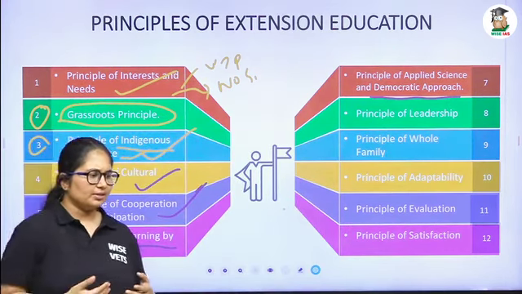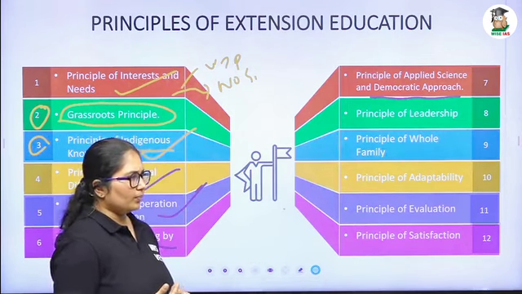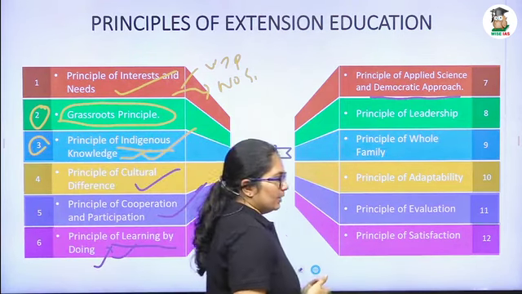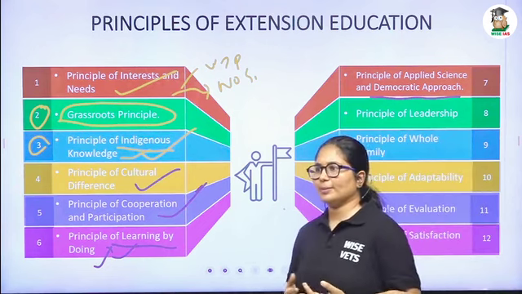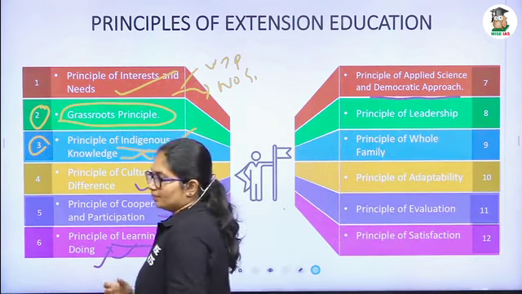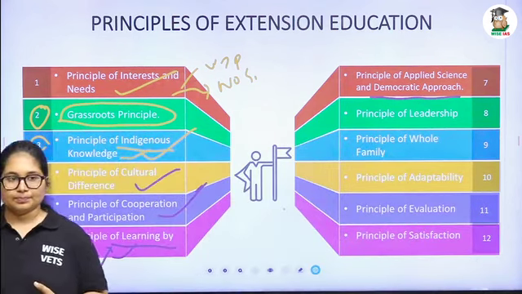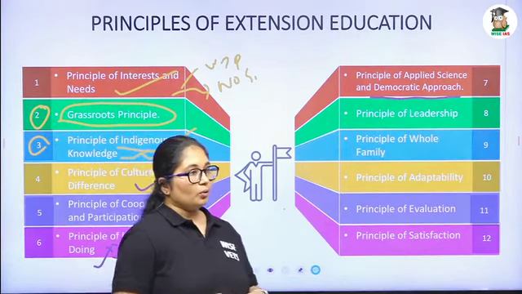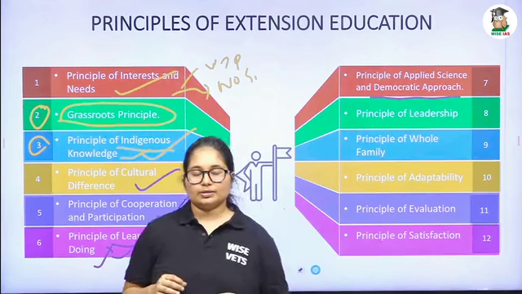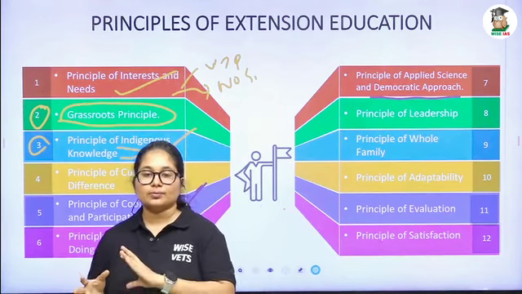Sometimes in some societies, monarchy will be there. Sometimes patriarchy will be there. In Indian culture, it will most probably be patriarchy, so a male-centered society. But when it comes to extension, we have to focus on all people instead of going to a particular group of people.